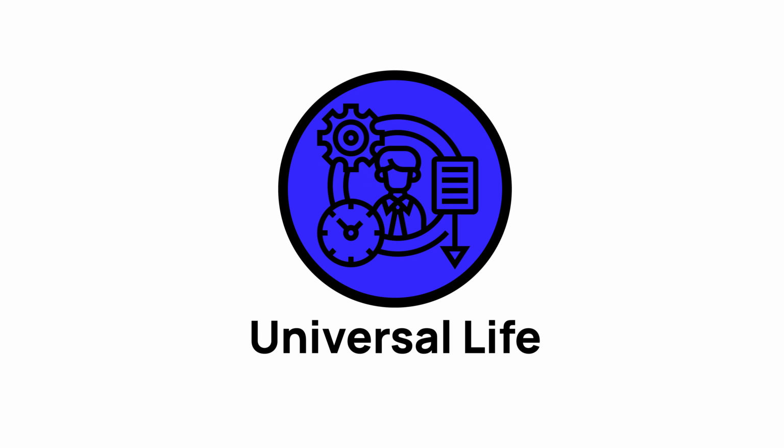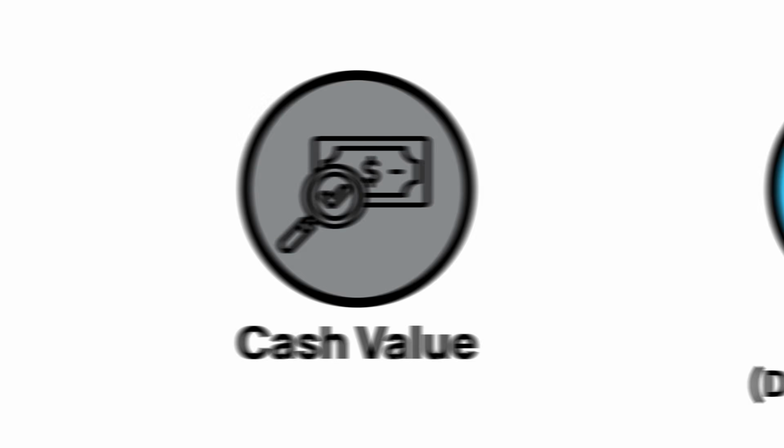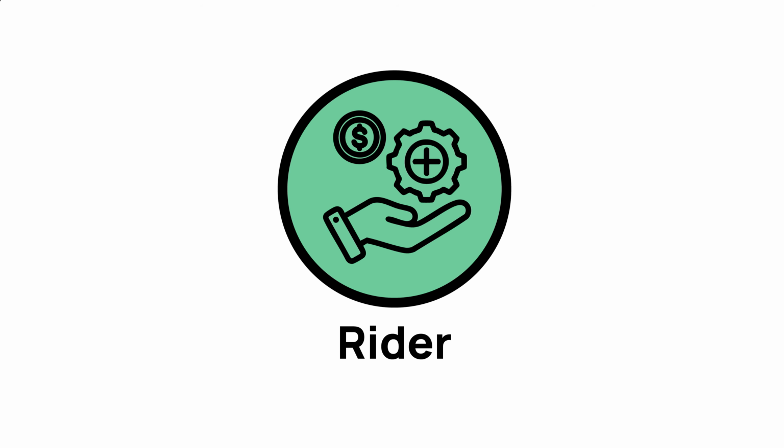Universal life insurance, permanent life insurance with flexible premiums and death benefits. It also builds cash value that grows over time. Cash value, the savings component that builds inside certain life policies. Face value, death benefit, the amount paid to beneficiaries when the insured dies. Rider, an optional add-on that provides extra benefits, like accidental death or disability.